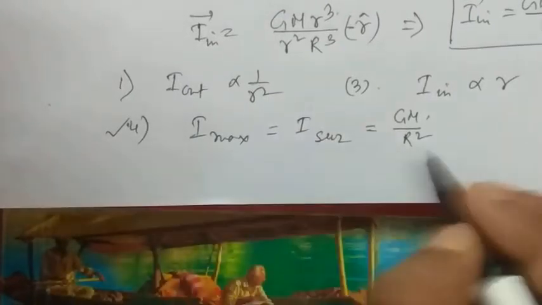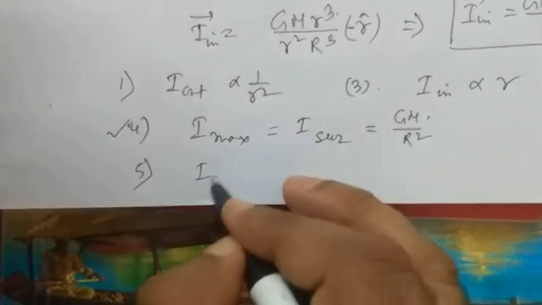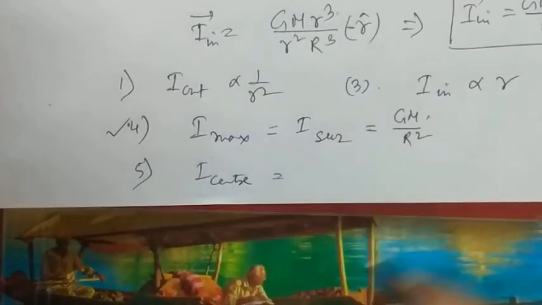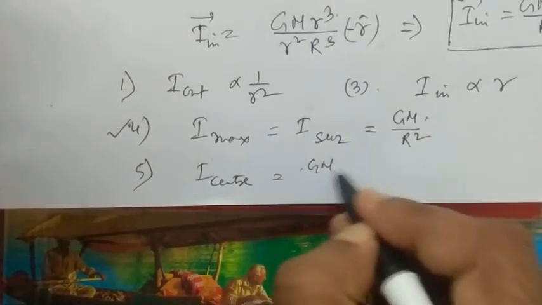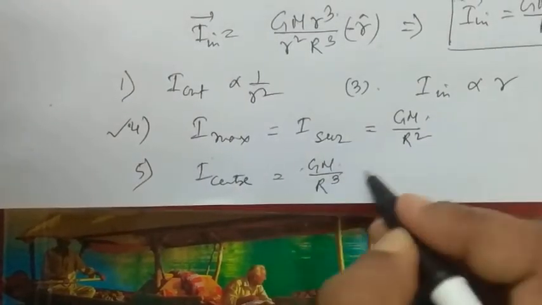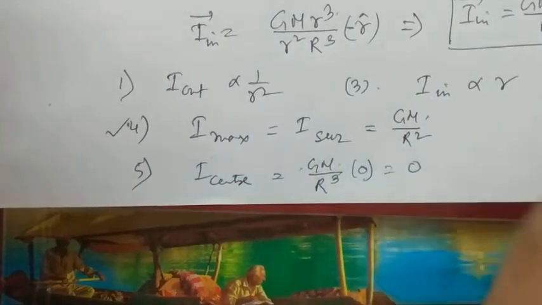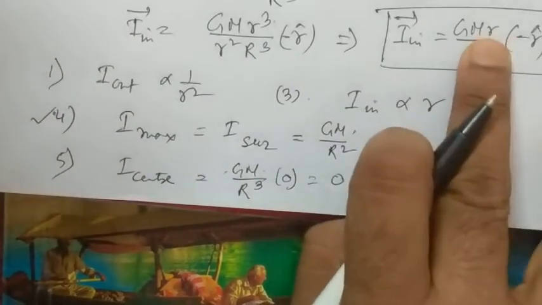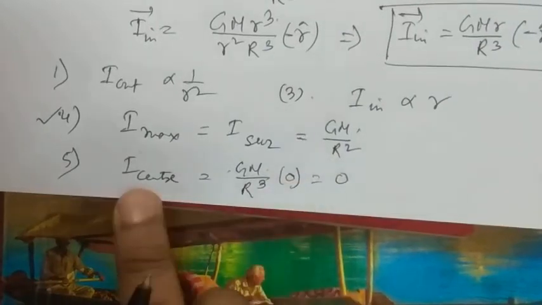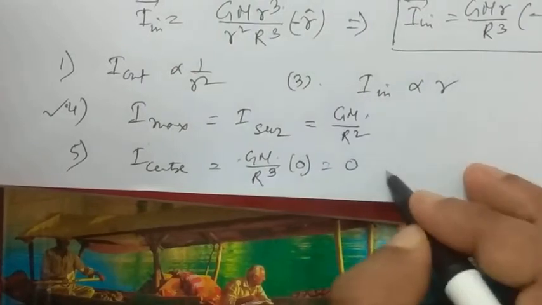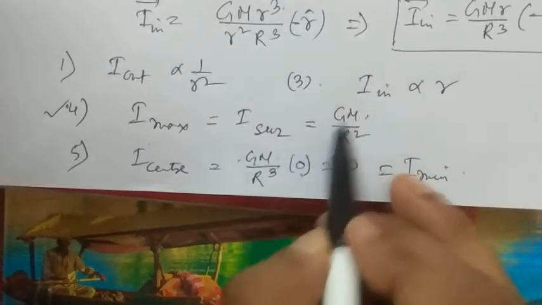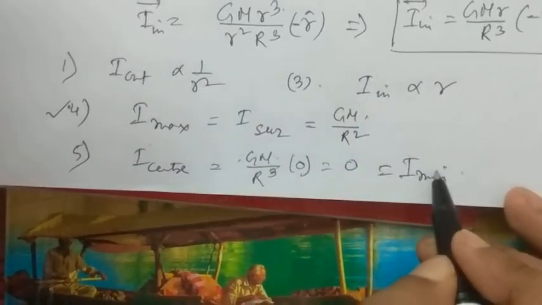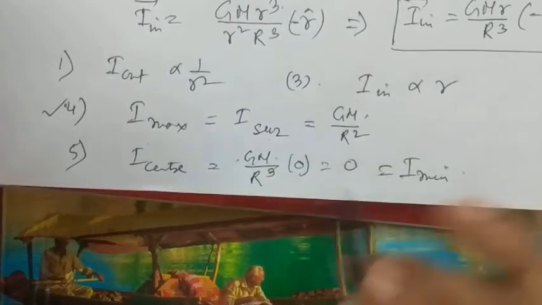And last but not the least, that is I center. That means what will be the value of intensity at the center of the sphere. That means GM by R cube into 0. In this formula we have replaced small r to be 0 because we have taken it to be the center of the sphere. Now you can take this as the I minimum. So the maximum intensity is at the surface, and the minimum intensity value is 0 at the center of the sphere.